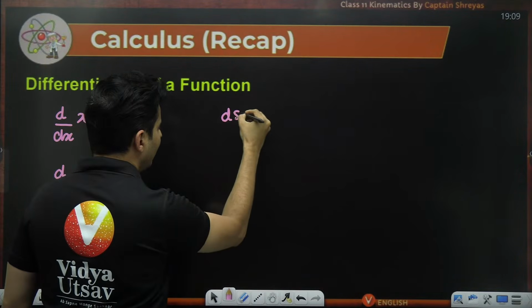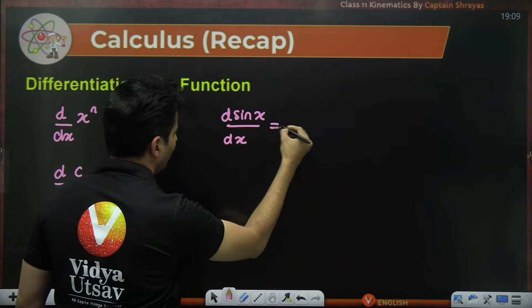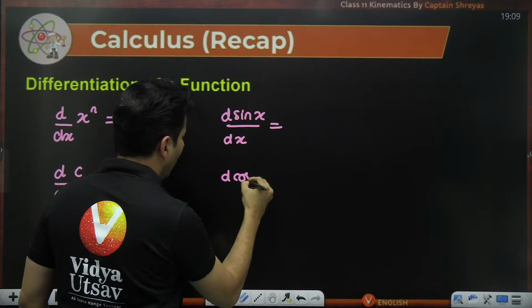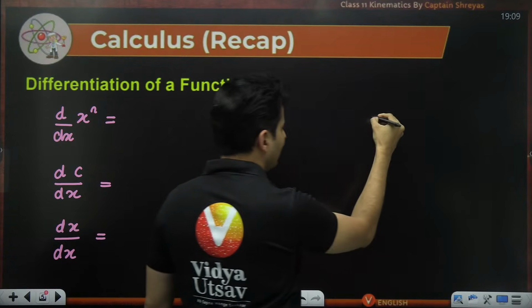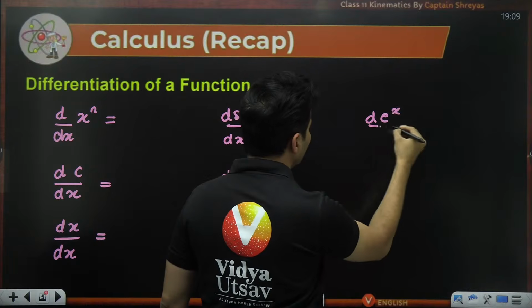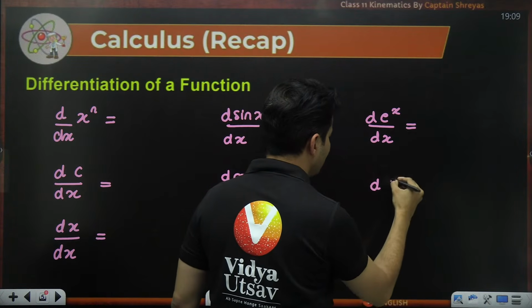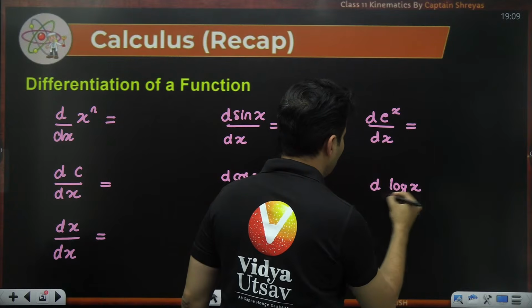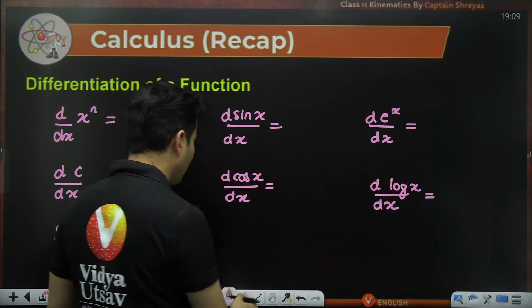Then derivative of sine of x with respect to x, what is it? Then derivative of cos of x with respect to x. All these basic derivatives you should know. There are multiple more formulas. I'm just giving you the standard ones. Derivative of log of x with respect to x. All these, what are the formulas?